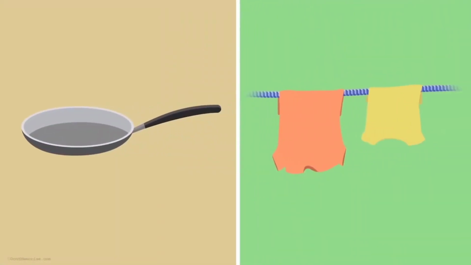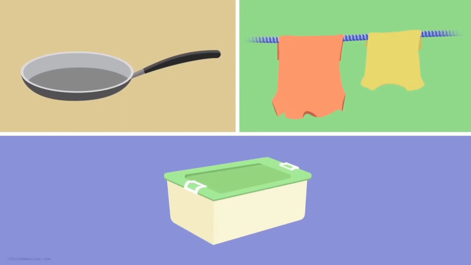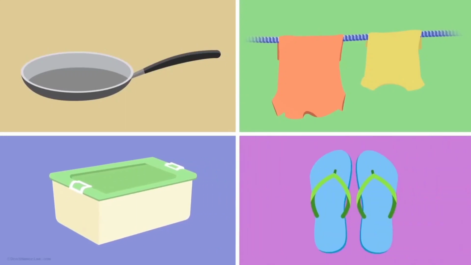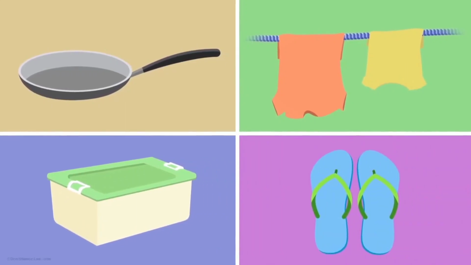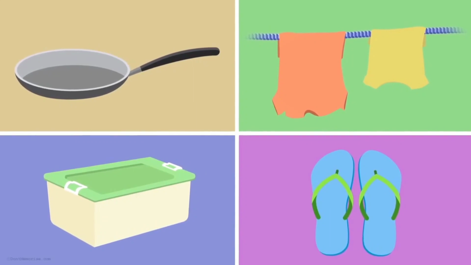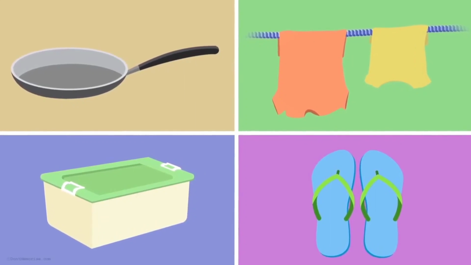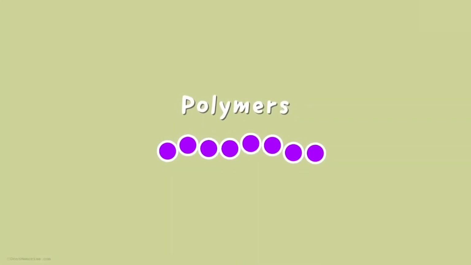Can you tell me what is common between a frying pan, a rope to hang your clothes, an airtight container, and a pair of slippers? Apart from the fact that they are all very useful in everyday life, another common thing is that they are made up of long chains of repeating units. In other words, they are made up of polymers.